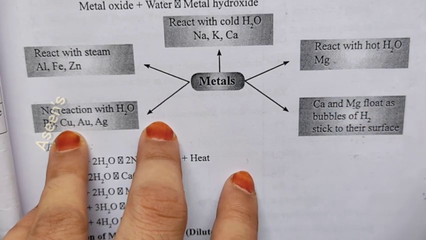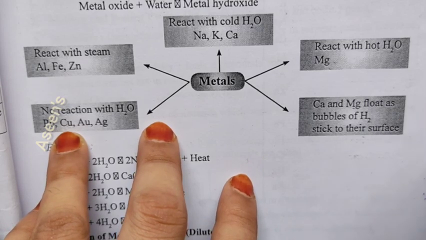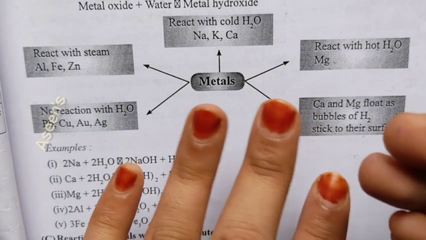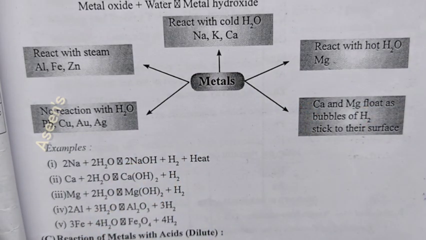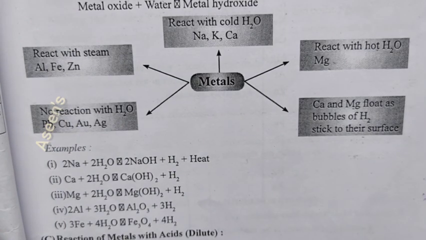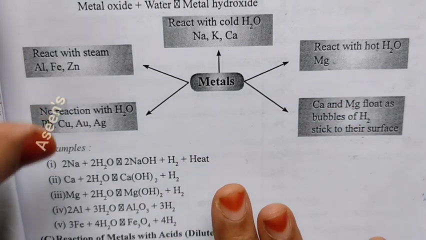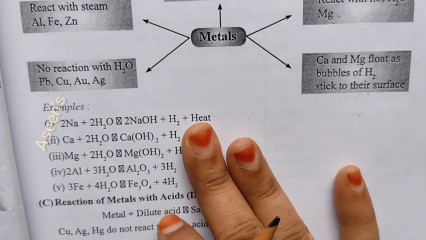for the taps on your basins and all. For those purposes, we are using copper to some extent. That is the reason why we are using it there, because the area is normally flowing with water, and these particular elements will not have any effect of water on them. Hence, we are using these particular elements.